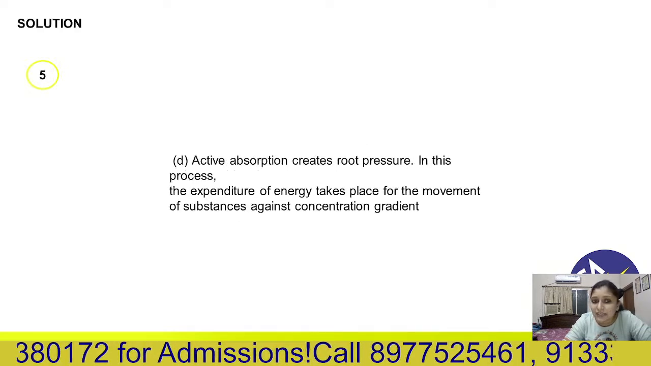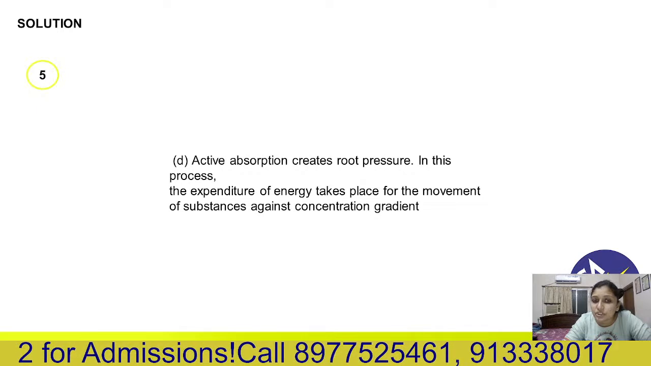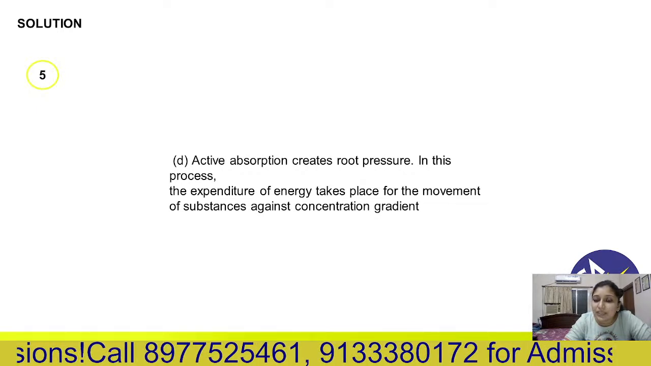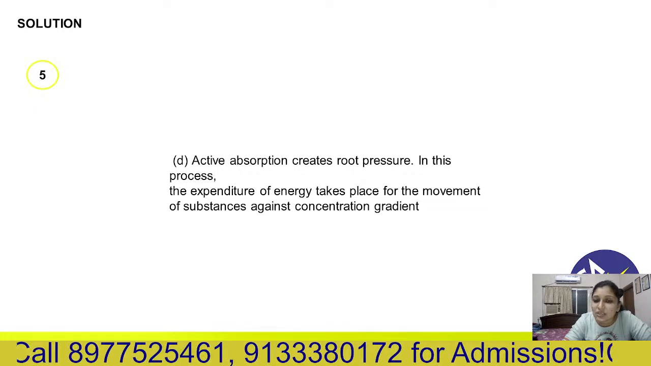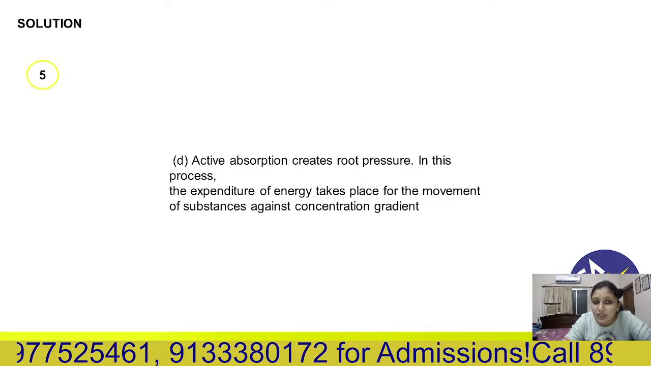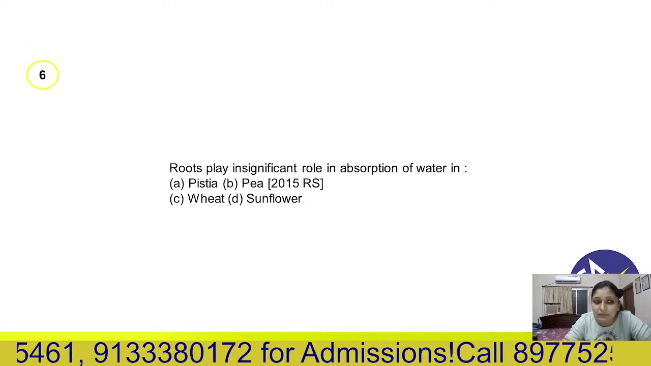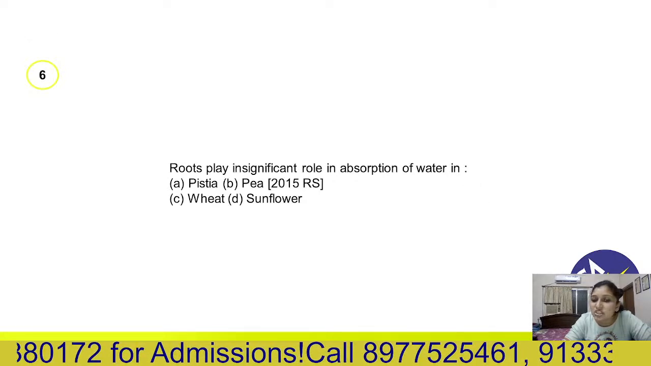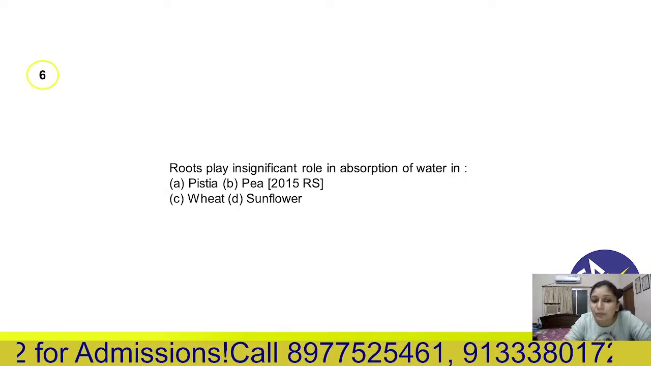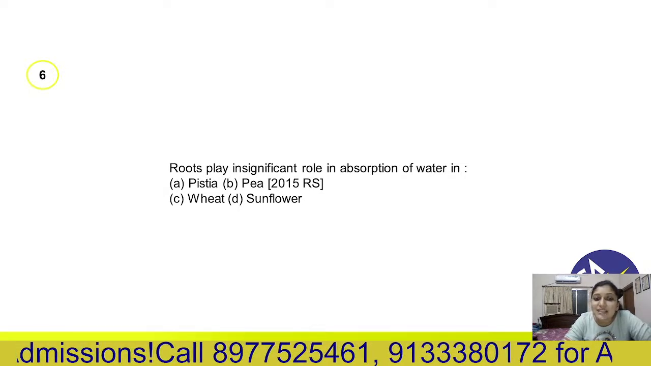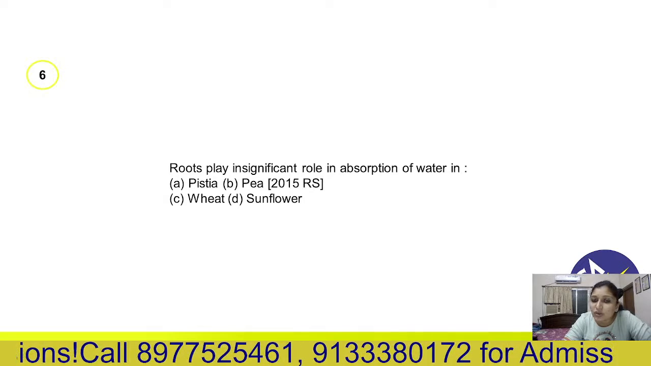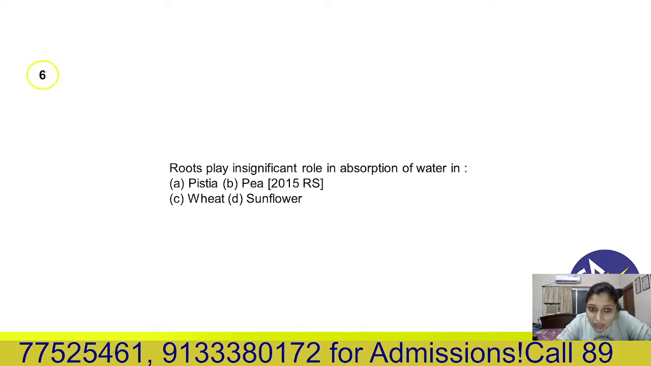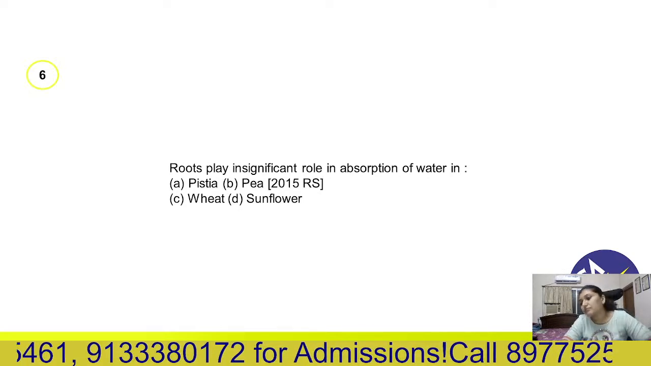It is D. Active absorption creates root pressure. In this process, expenditure of the energy takes place for the movement of the substance against a concentration gradient. It's fifth D, Bhavna. Then sixth, root plays insignificant role. That means no proper function of the roots in absorption of water in which type of plants? Piscia, pea, wheat, sunflower.